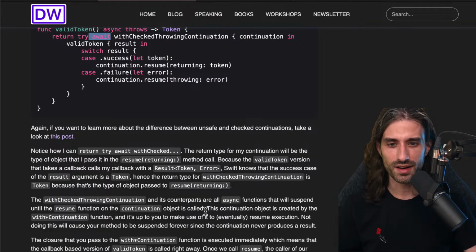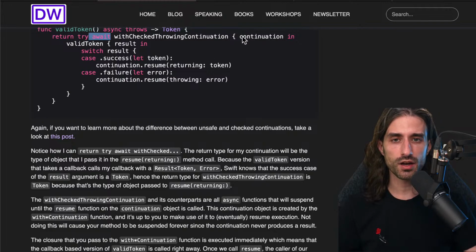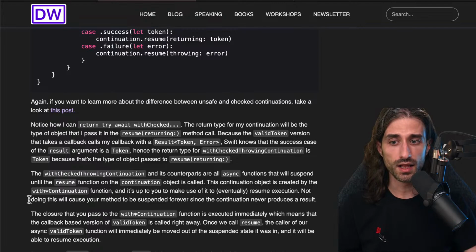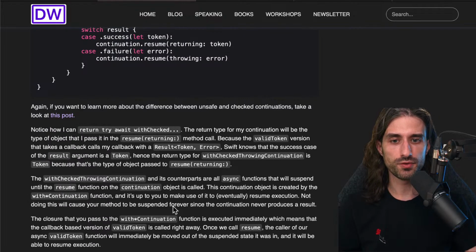Where were we? We were here. So this continuation object is created by the withContinuation function, and it's up to you to make use of it to eventually resume execution, either in the closure if you are dealing with a completion handler, but you could also wrap, for instance, a delegate that returns one result at some point. And in that case, you will need to store the continuation and call it once the delegate method has been called.